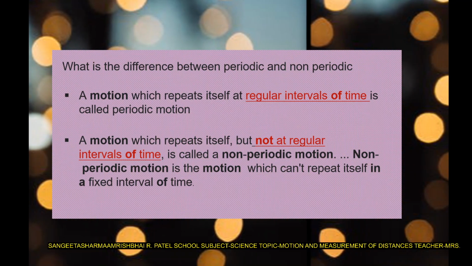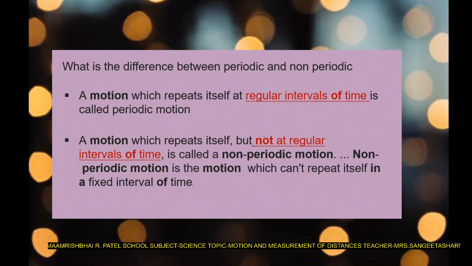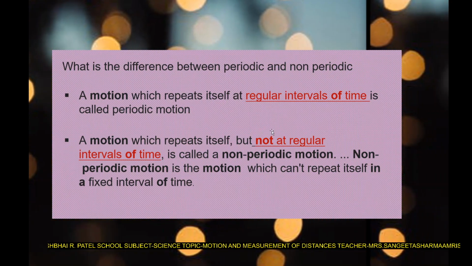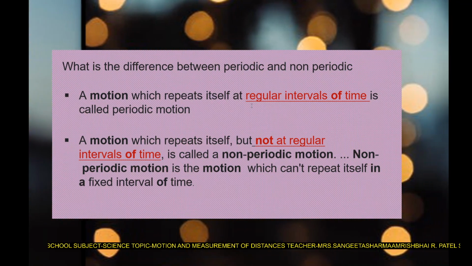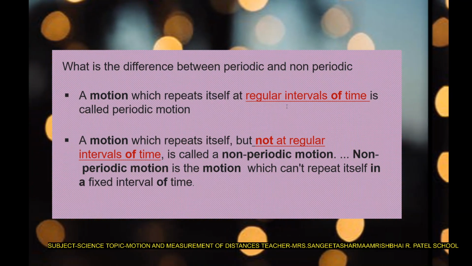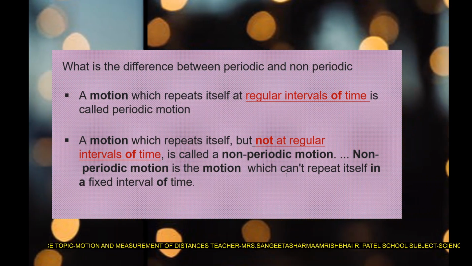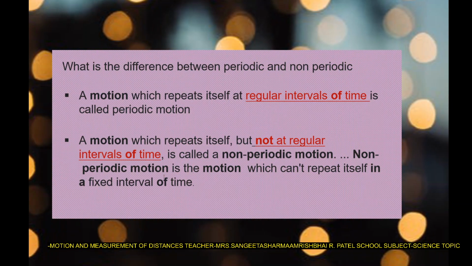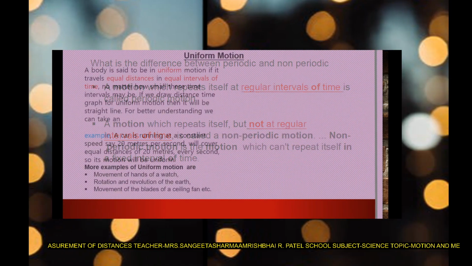Always remember, there is no difference in the definition except this "not". When you use this "not", it is non-periodic. When you are not using this "not", it is periodic. So remember these definitions. Non-periodic motion is the motion which cannot repeat itself in a fixed interval of time.